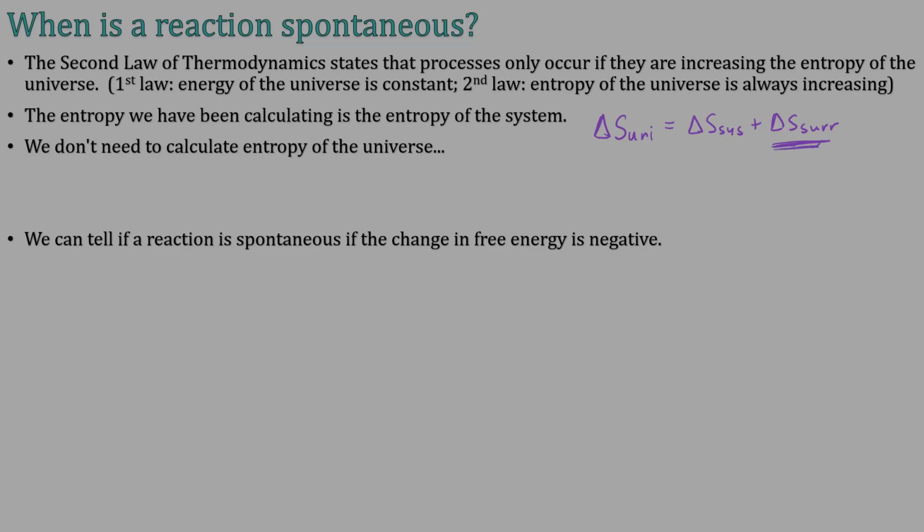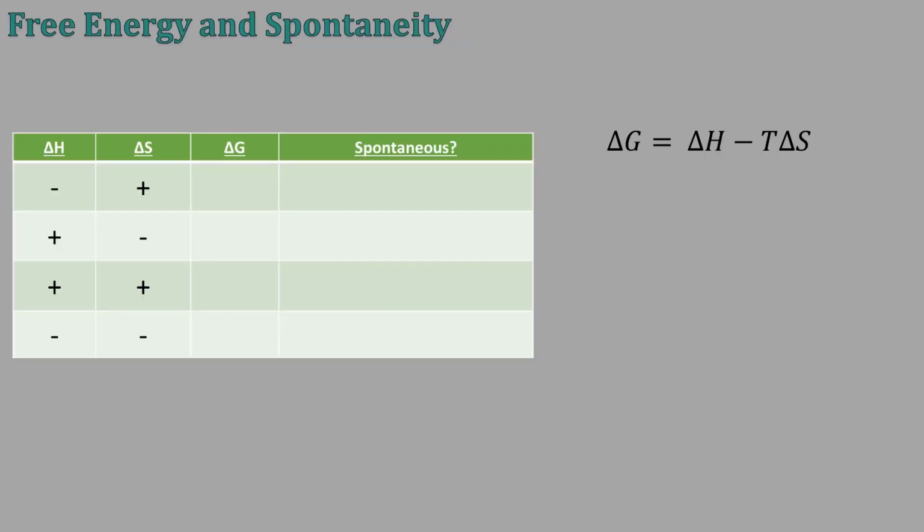There's a different way that we find out if a reaction is spontaneous or not. Since we're not calculating the entropy of the surroundings, we're not technically calculating entropy of the universe. We use free energy to tell if a reaction is spontaneous. And so if free energy is negative, so if delta G is less than 0, then it's spontaneous. So the entropy of the universe would have to be positive, and that would give a free energy that is negative, and that's of the system, so of the reaction or process that's occurring.